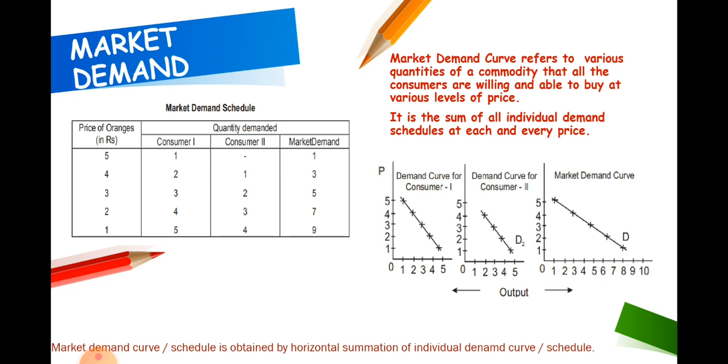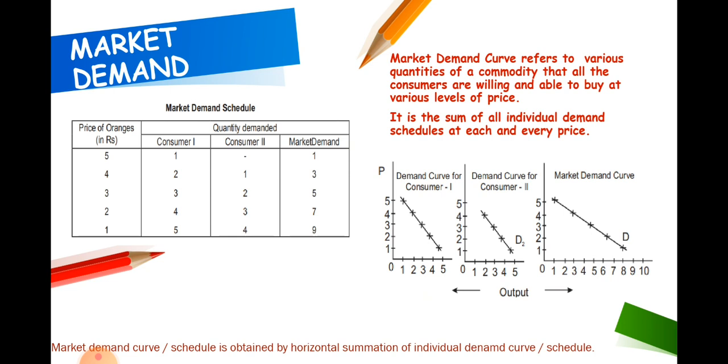Market demand refers to quantity of a commodity that all consumers, not one but all consumers, are willing and able to buy at each possible price during a given period of time. Thus, we can say that market demand is nothing but the summation of individual demand. Similarly, we have a market demand schedule, which is summation of individual demand schedules.